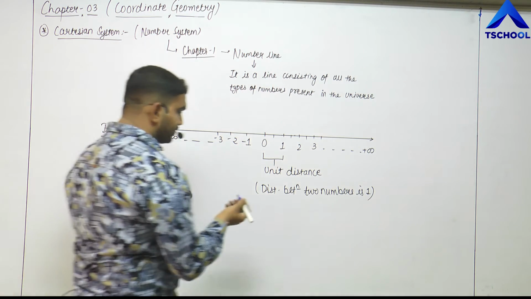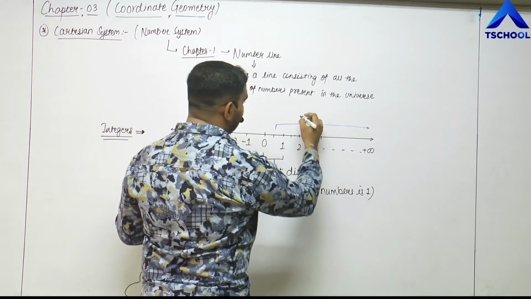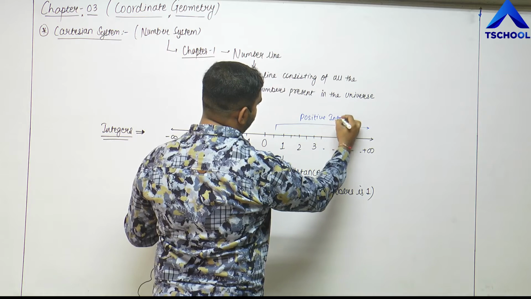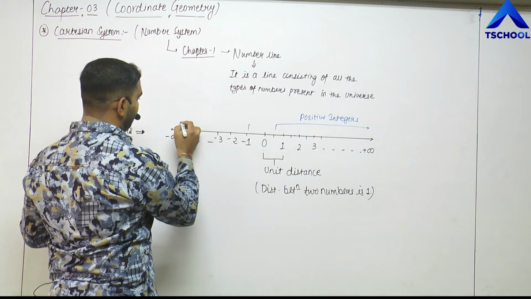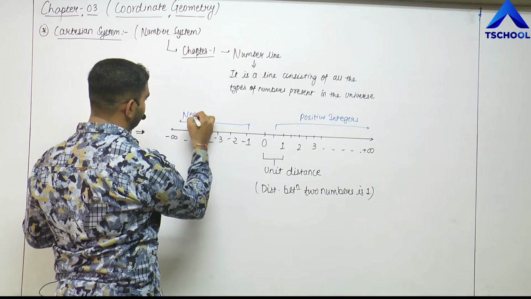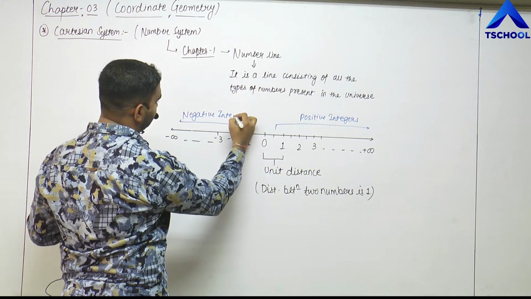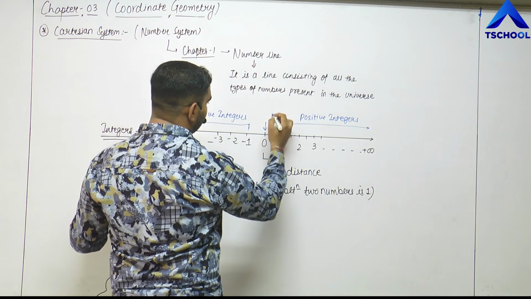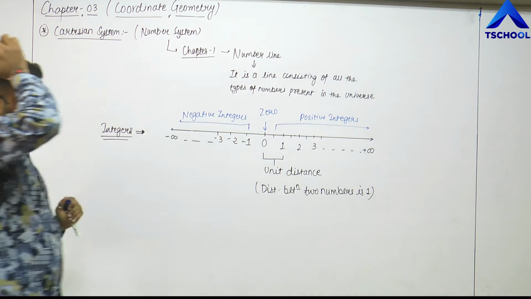The numbers on the right side are known as the positive integers. The numbers on the left side are known as the negative integers, and the number at the center is the 0 itself.